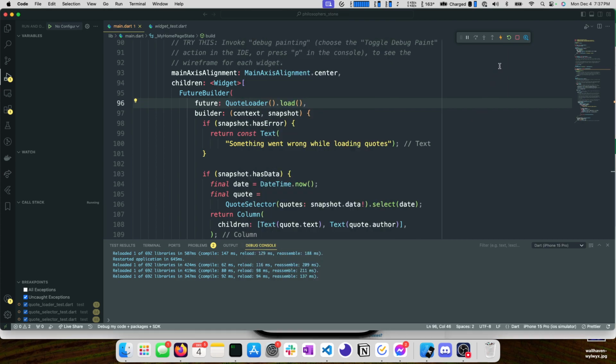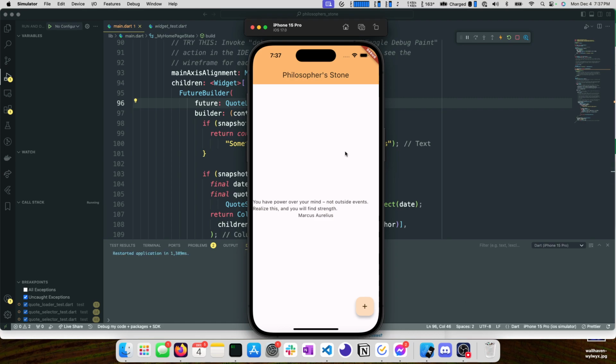So if we run this again, the best revenge is not to be like your enemy, Marcus Aurelius. Great, we have a new quote. Let's run it one more time just to make sure it doesn't change, because this quote should be tied to today. So it'll change again tomorrow, just like it changed from yesterday's. Okay.